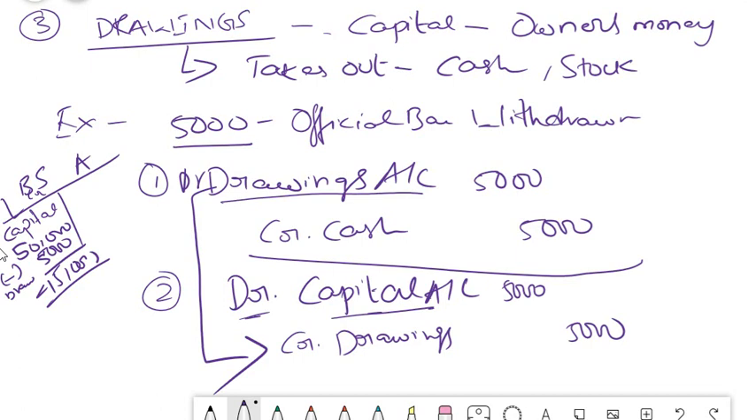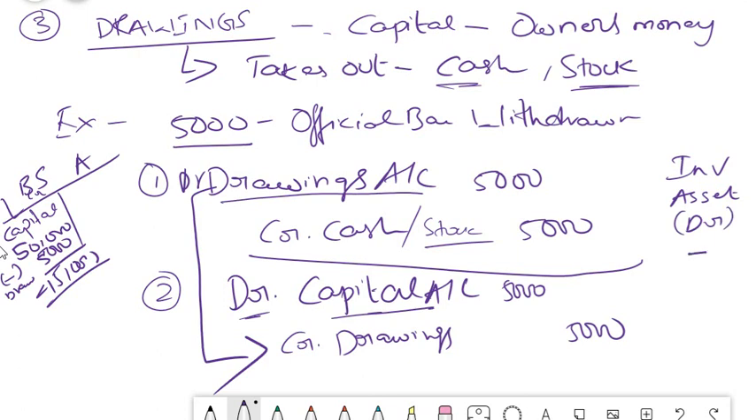Drawings is nothing but reduction in your capital. Not only cash, even stock also this can happen. So instead of cash here, we can write stock also. Okay, that means instead of cash going out, your inventory is going out. Again, it is the same logic. Inventory is an asset account. It has a debit balance. If it is going out, you have to put credit. If it is coming in, you have to put debit. So this is the logic, balance sheet logic.